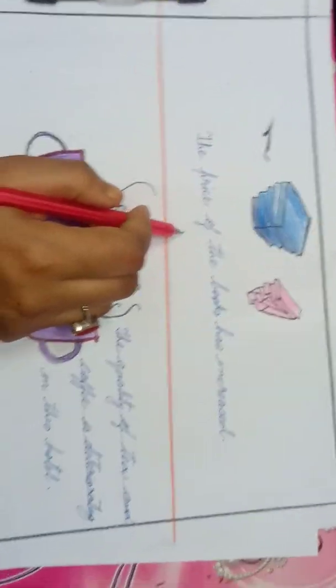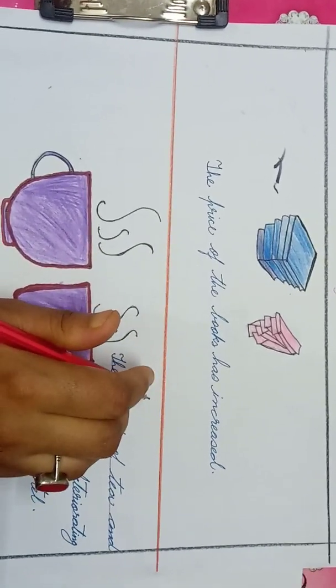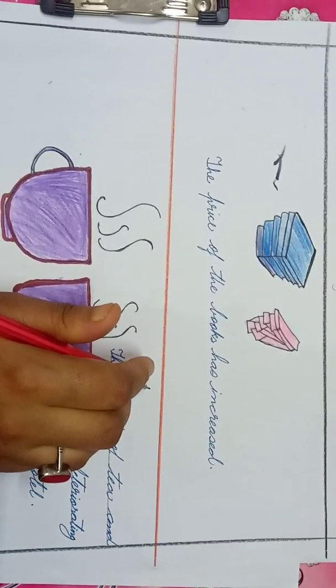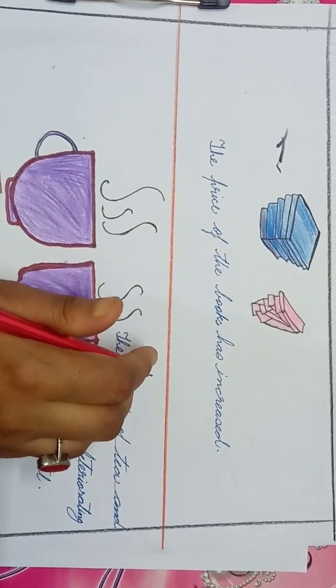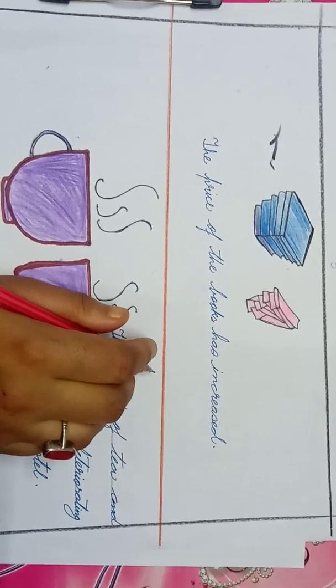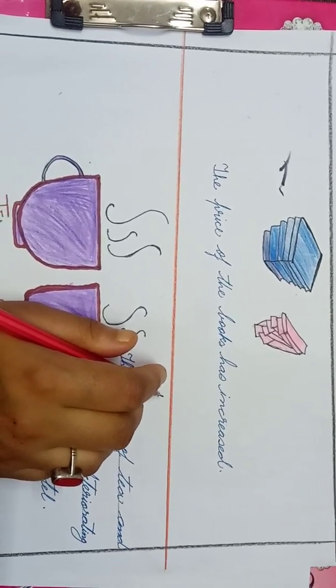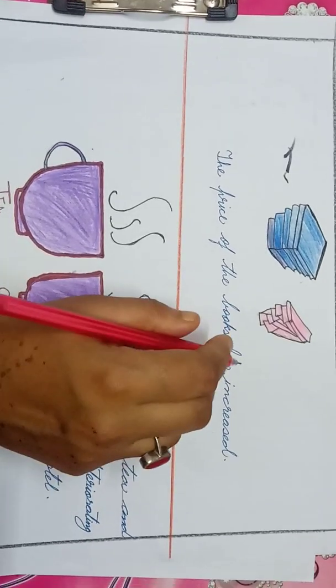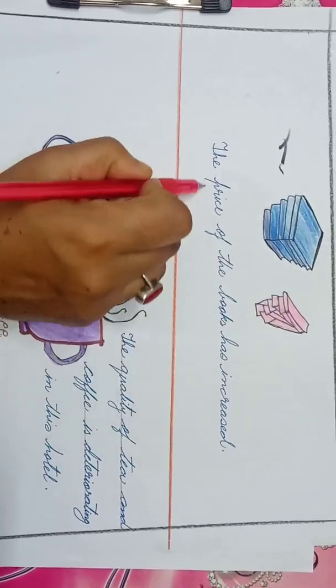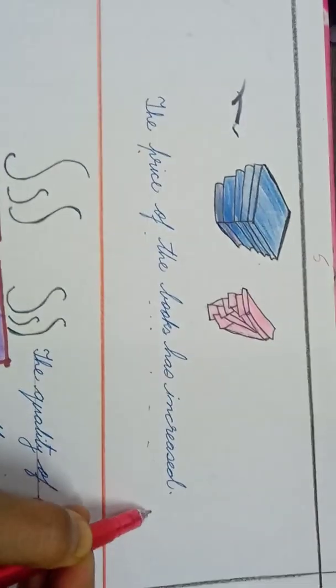Now, in a sentence, it is very important that you identify the subject correctly, because sometimes in a single sentence you have multiple nouns, and as a result you get confused about which is the proper subject. Always remember that the verb must agree with the proper subject and not with the noun near it. Let's look at this example. The price of the books has increased.